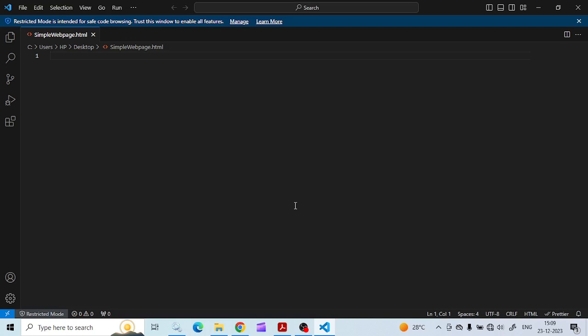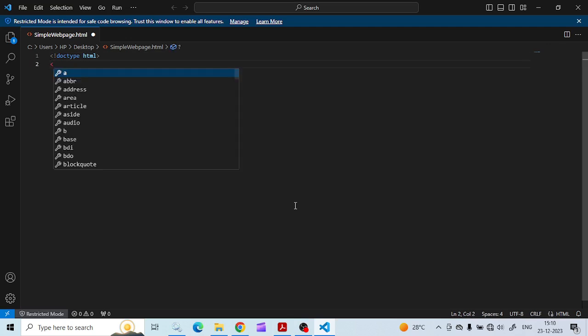First we'll begin with the lesser than sign, exclamation mark, then doctype. Doctype HTML. All right, after that we have the HTML tag. See this one, it automatically takes.